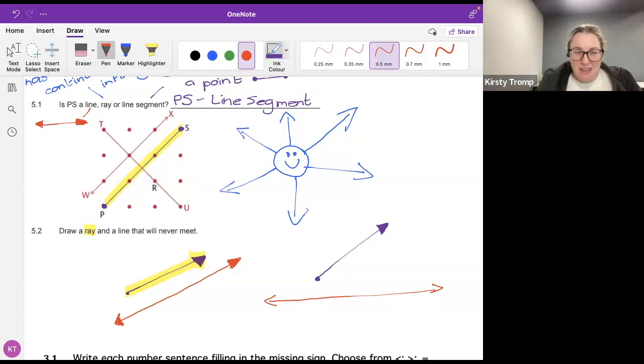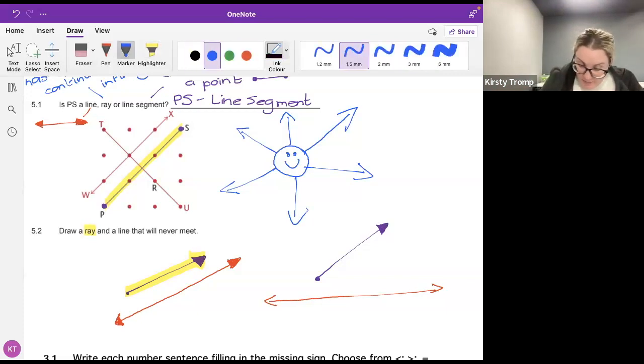Why is it safe there, guys? It's safe there because this line is stopping that ray from coming any further down, which means that ray and that line are safe from ever meeting.